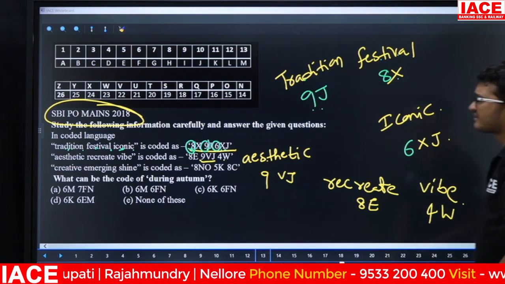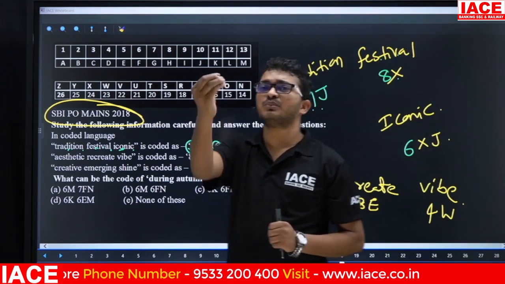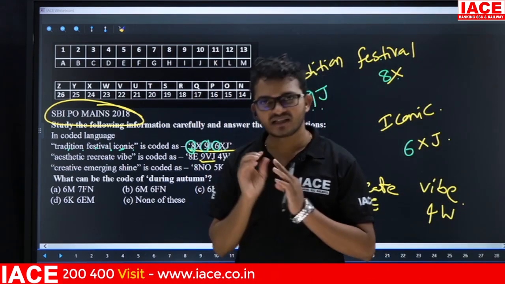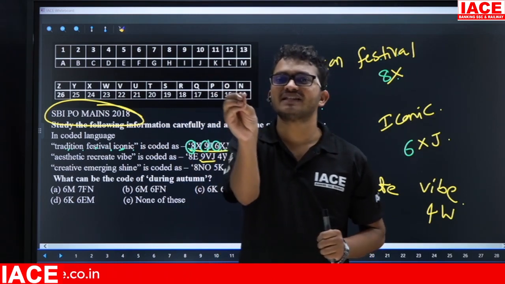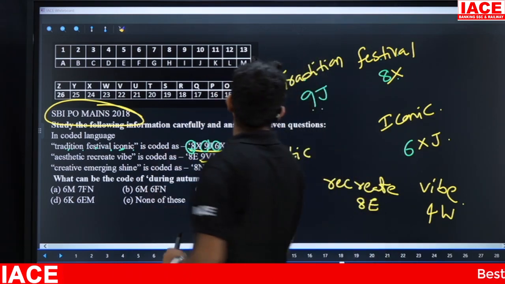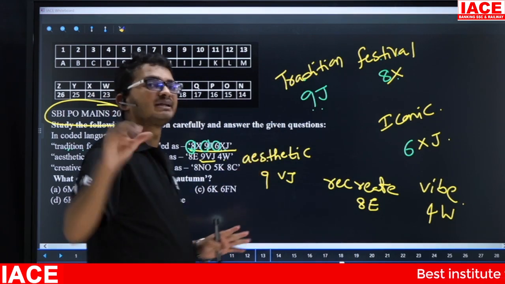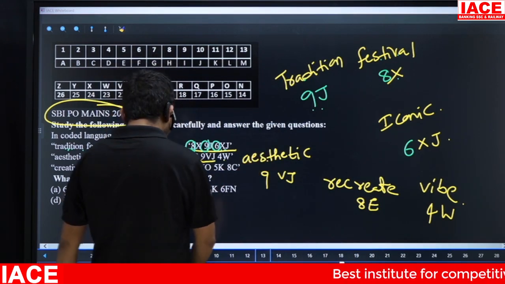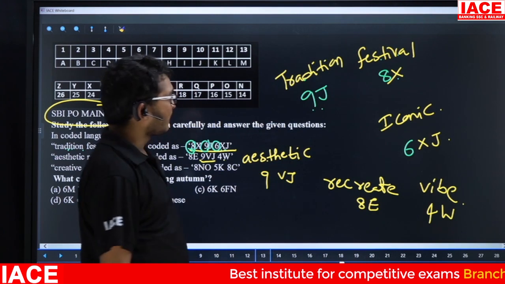Now, friends, by seeing this question only, we are able to identify the logic for number. Logic for number is what? Number of letters in the given word. Now, the logic for letter is a little bit tough. Here I will explain the logic for letter.